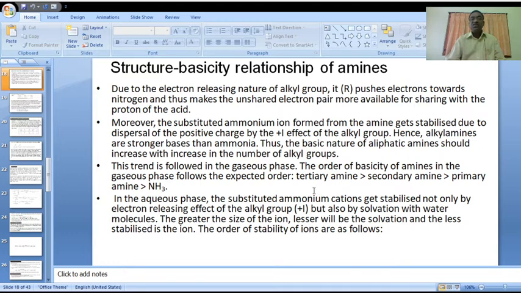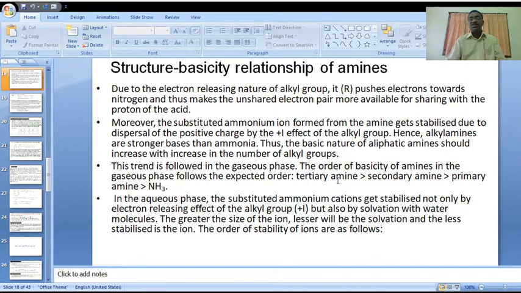But here we are following only the plus I inductive effect. The plus I inductive effect is more in tertiary amine, because the tertiary amine is bonded with three alkyl groups.